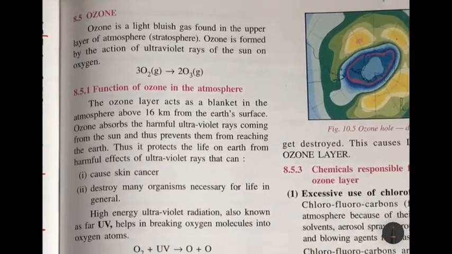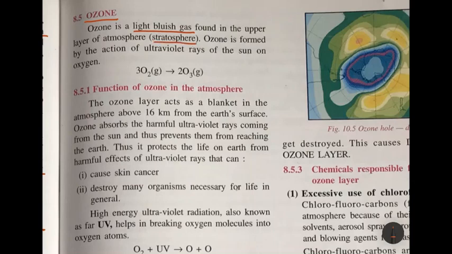Okay. Now, next we come to ozone. I already told you ozone is a gas which forms a layer around the surface of the earth, above in the atmosphere. Of course, it is a light bluish gas found in the upper layers of the atmosphere. Where do you find it? You find it in the stratosphere.